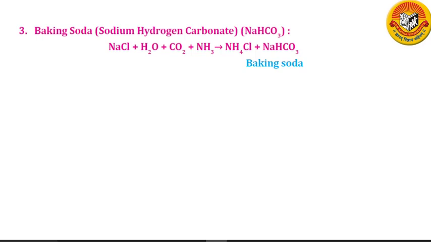Baking powder is a mixture of baking soda and a mild edible acid such as tartaric acid. When baking powder mixes with water which is present in dough made for baking cake or bread, the sodium hydrogen carbonate reacts with tartaric acid to evolve carbon dioxide gas. The carbon dioxide gas produced gets trapped in the wet dough and bubbles out slowly, making the cake rise and become soft and spongy.